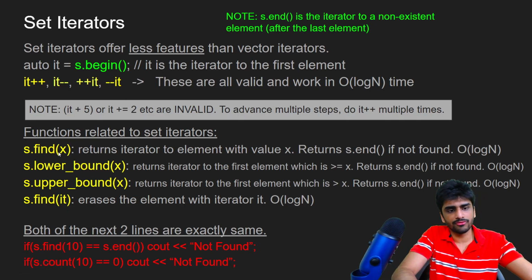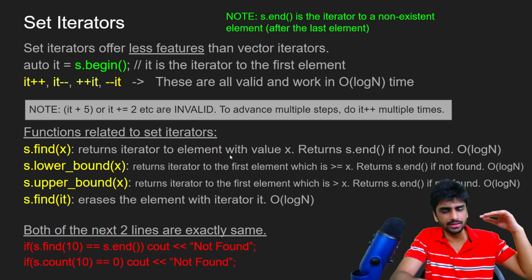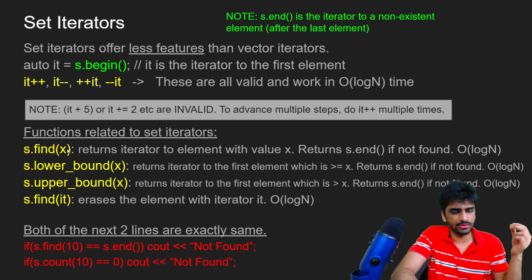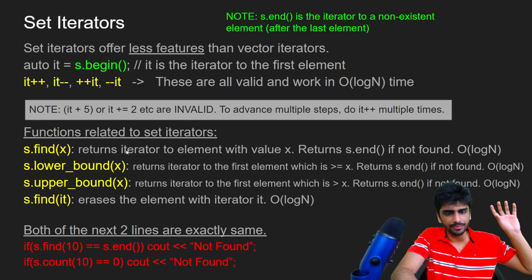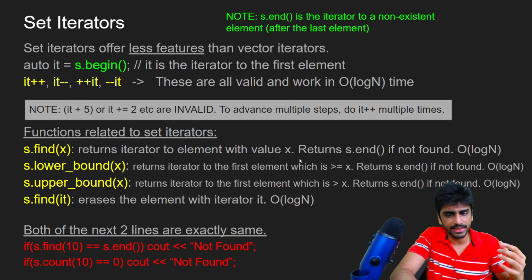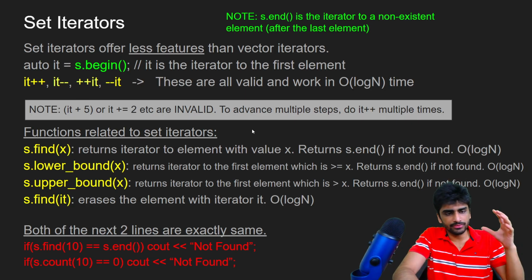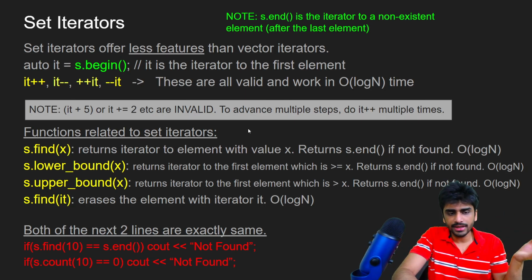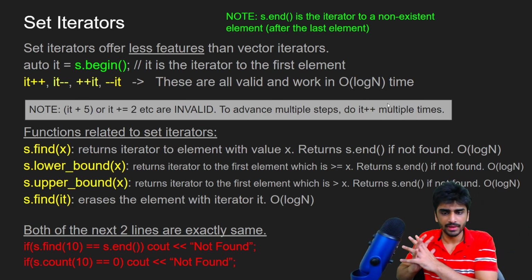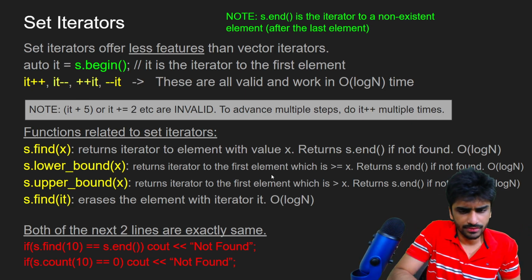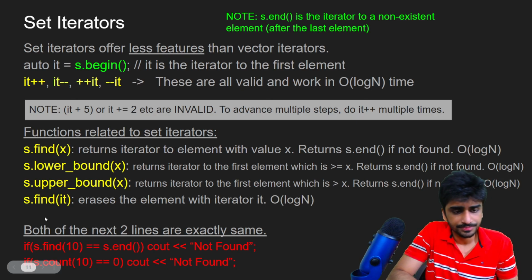But the find will return the iterator to an element. Whichever argument x you give, it will return the iterator to the element with value x. But if the element is not found in the set, then it will return s dot end, because as I said, s dot end is the iterator to a non-existent element, so it will just give you the non-existent element. We'll see how this will be useful later.